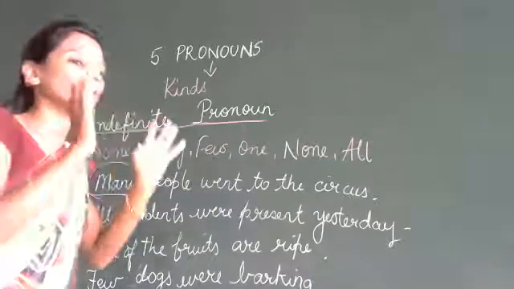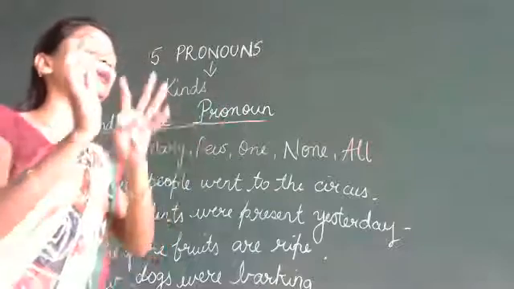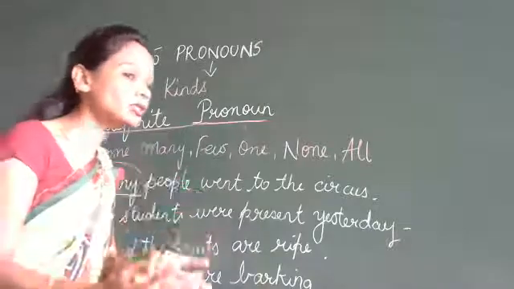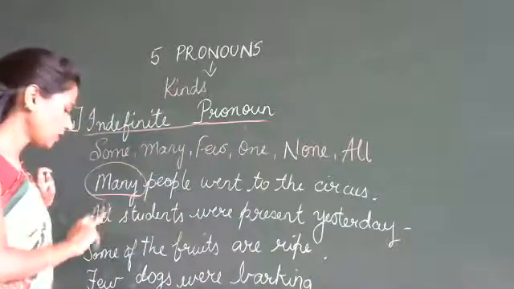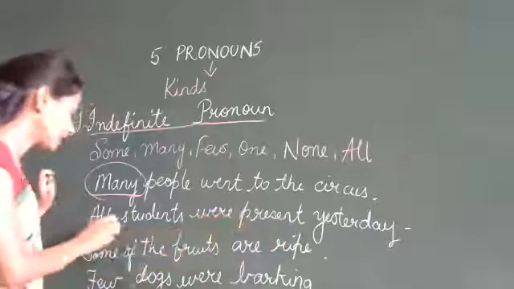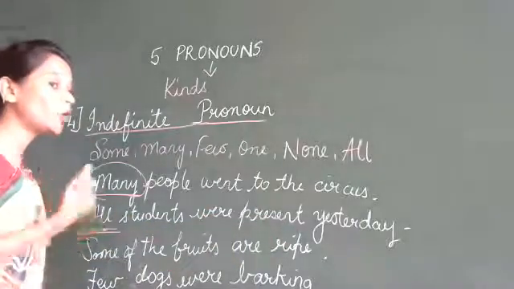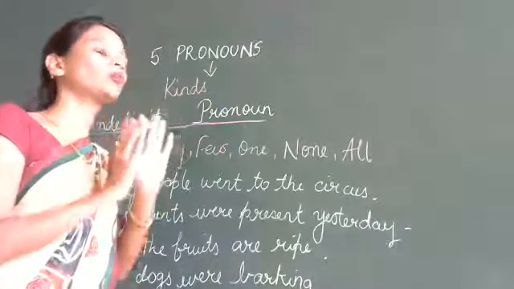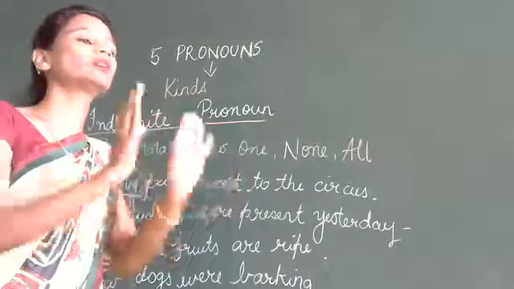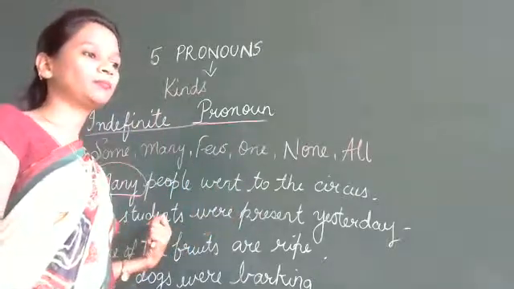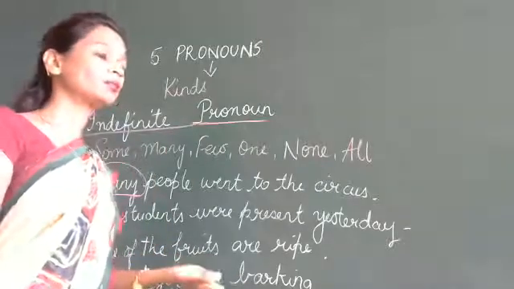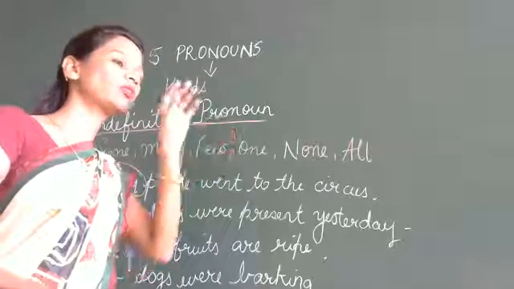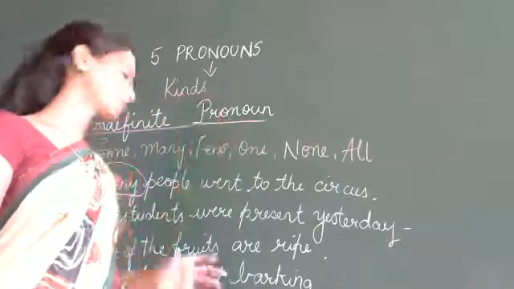Many refers to a collective group. That means, how many people have come to watch the circus? Many. All the students were present yesterday. All means nobody was absent. If you are 30 students in the class, all the 30 students were present. You say, ma'am, all are talking. All means whoever is attending is talking.